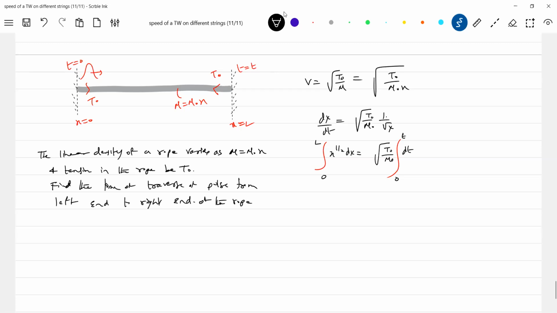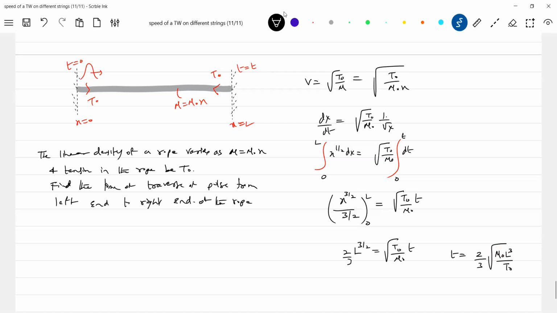Solve it. We'll get the required answer. This will be x to the power of 1 by 2, divided by 3 by 2, from 0 to L. Okay, this will be L to the power of 3 by 2. It can be like this also. There's the time of traverse.